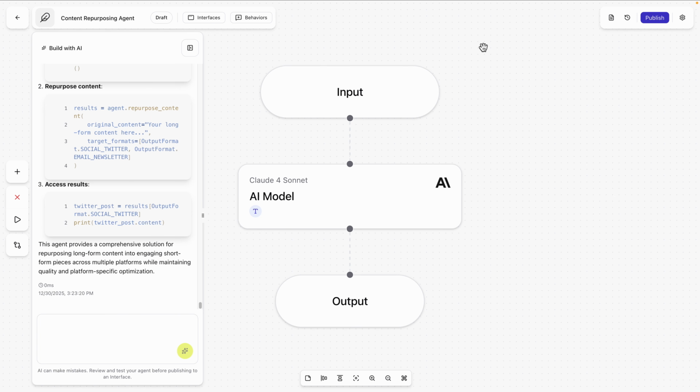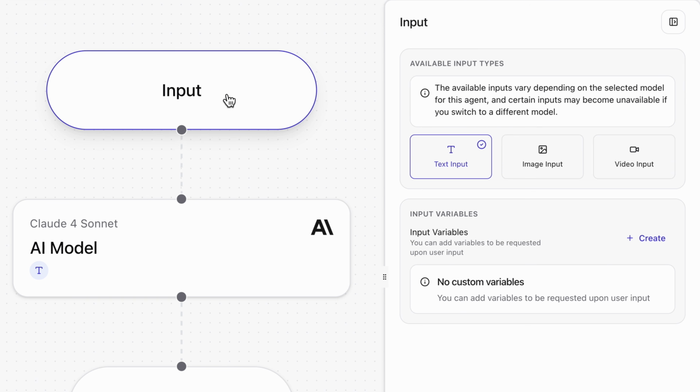Now I'm going to define the steps the agent should follow once content is uploaded. In fact, it's actually done most of this for me. You'll be able to see on screen, I'm using Airia's visual builder. I'm not writing code. I'm deciding what should happen and in what order.